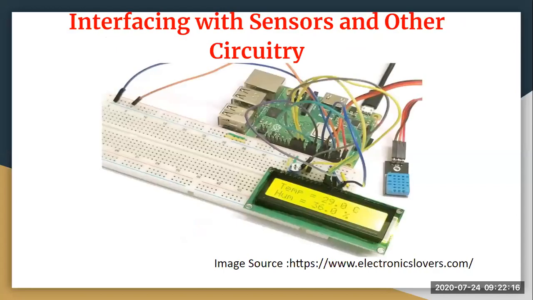Let's move to the next, which is interfacing with circuits, sensors and other circuitry. When we talk about choosing our platform, it is very important that you also select proper sensors. Other circuitry refers to your actuators, which can also be used. So here in this example, we have one sensor and one LED light, and the sensor is sensing temperature and humidity. While choosing your platform, you have to choose your components wisely, so that it will give a good result for your IoT platforms.